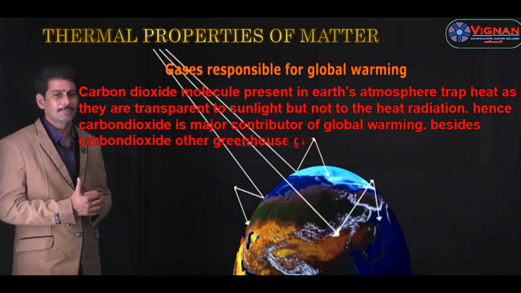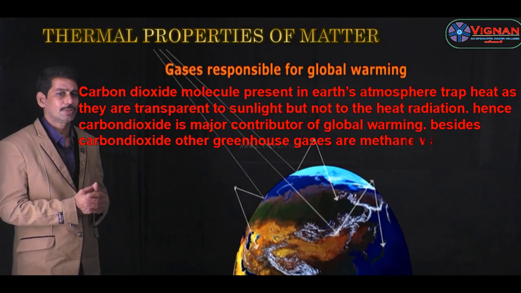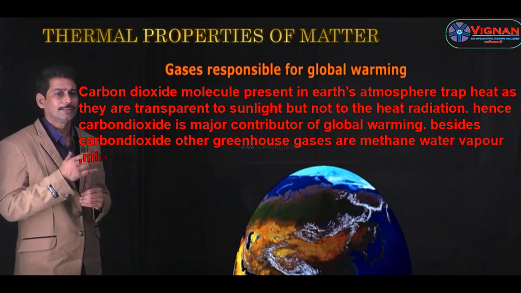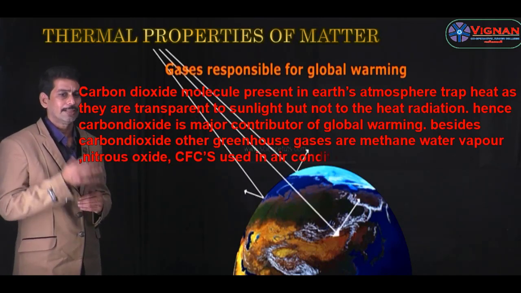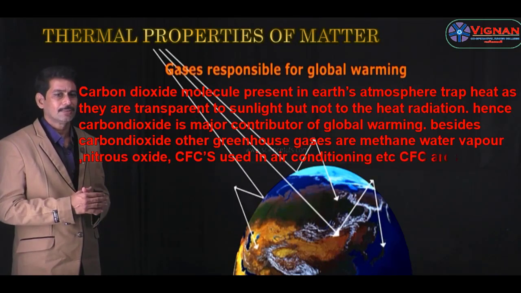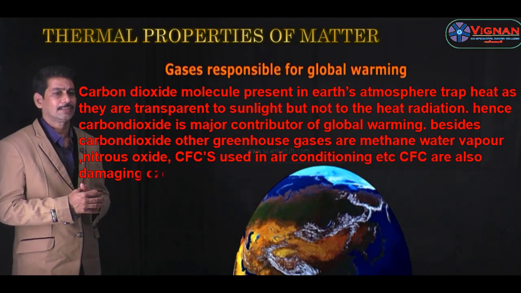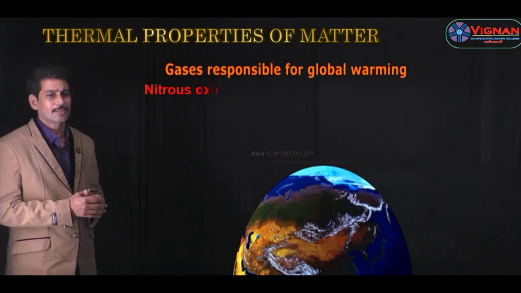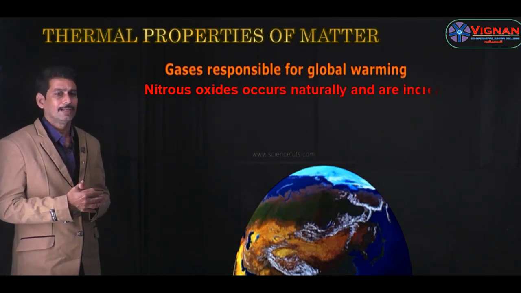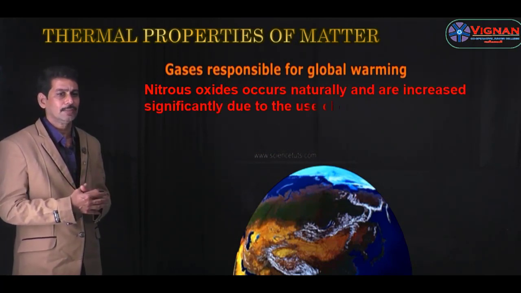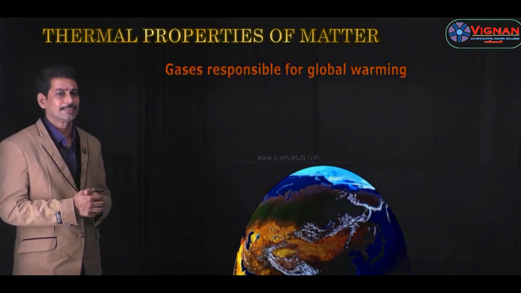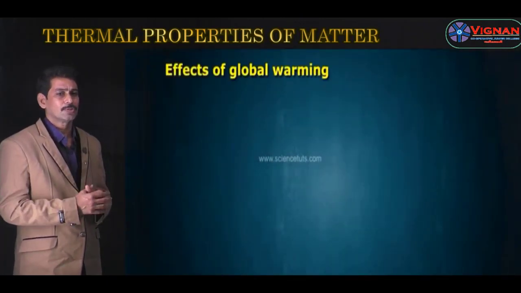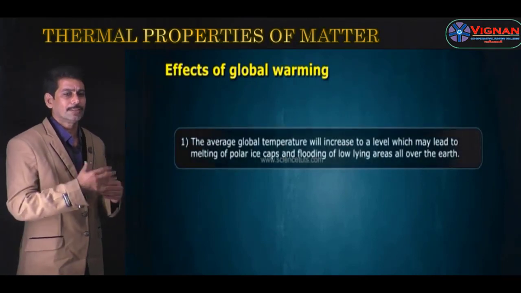Besides carbon dioxide, there are some other gases which contribute to global warming. They are greenhouse gases such as methane, water vapor, nitrous oxide, and CFCs, which are used in air conditioners, etc. CFCs also damage the ozone layer. Nitrous oxide occurs naturally and is increased significantly due to the use of chemical fertilizers and the burning of fossil fuels. Then what are the effects of global warming?